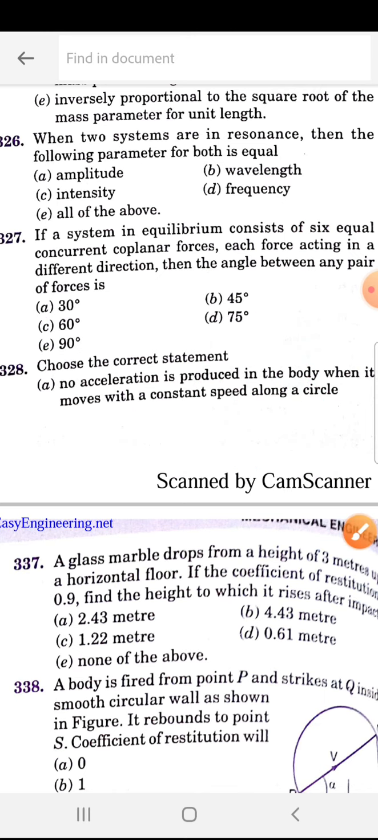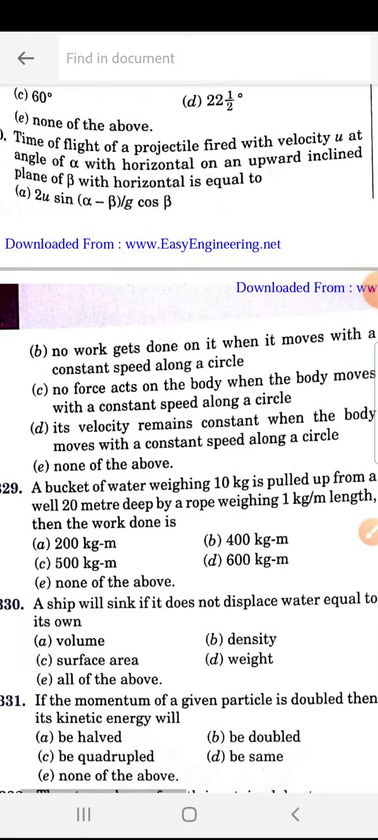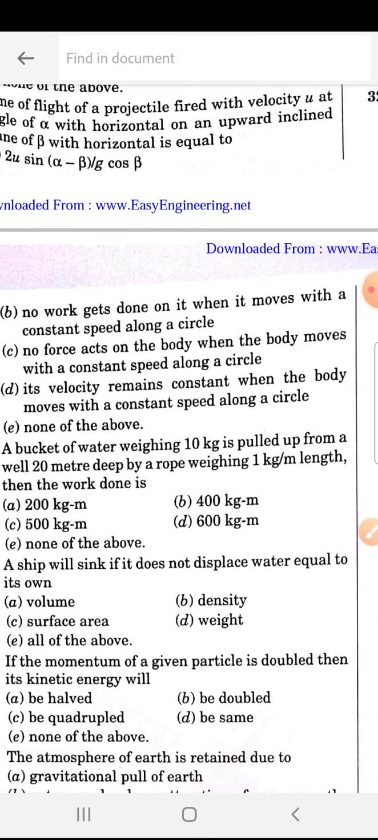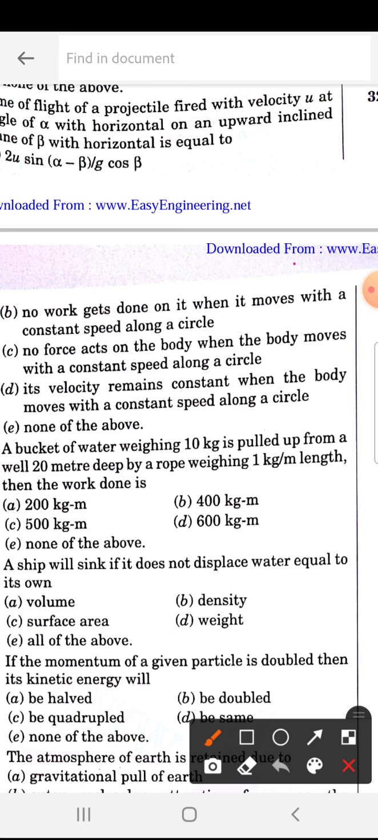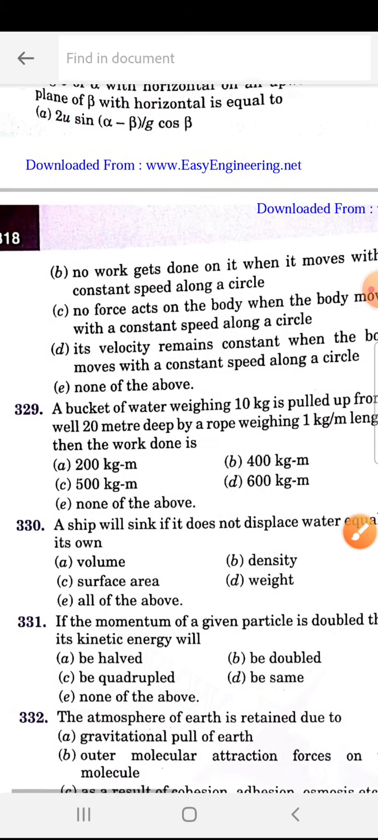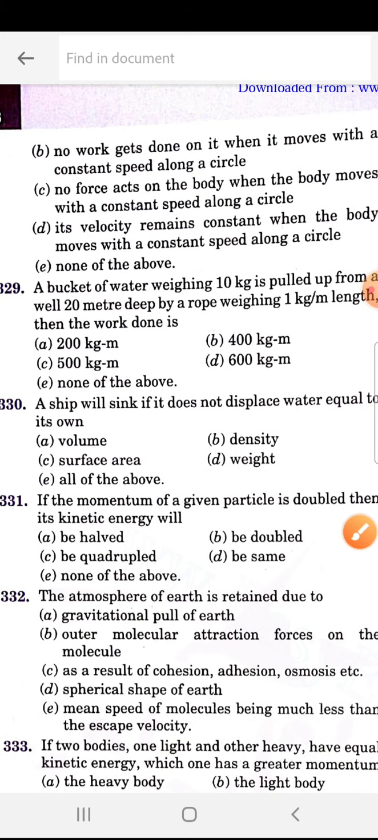Okay, choose the correct statement. So 328, choose the correct statement, that is B: no work is done on it when it is moved with a constant speed along a circle. So this is the correct statement. So 328 is B. 329.